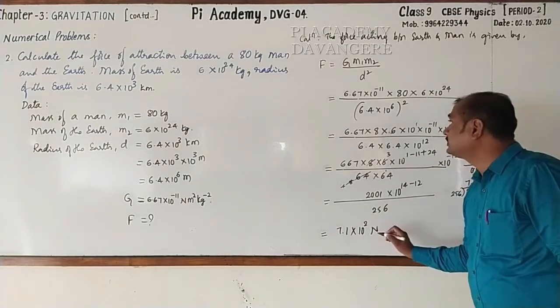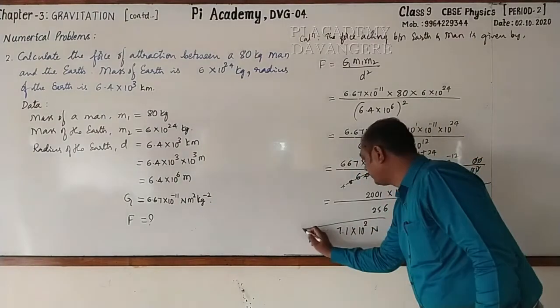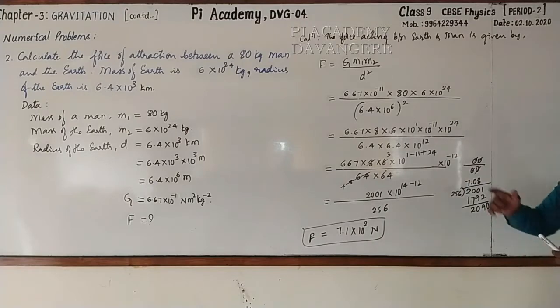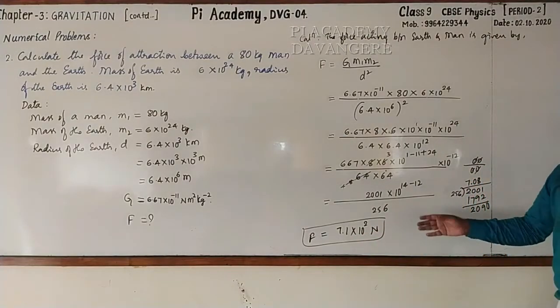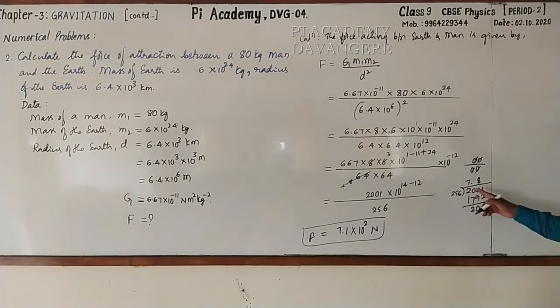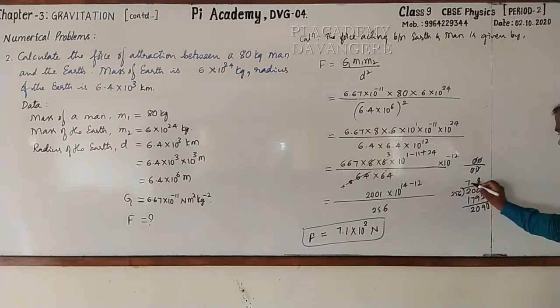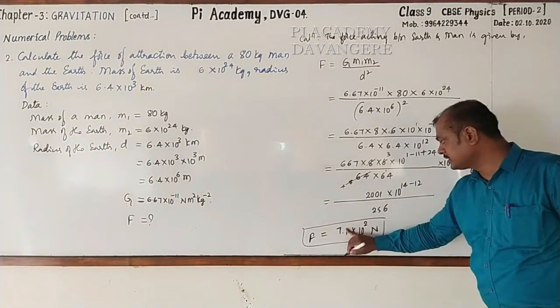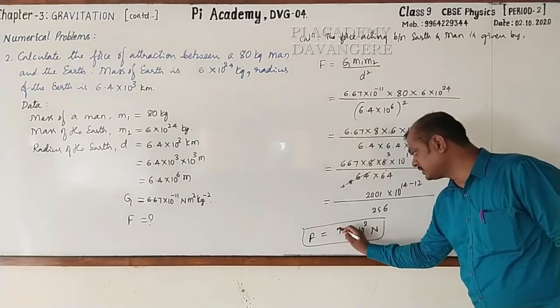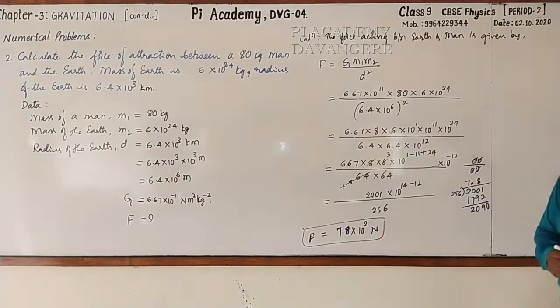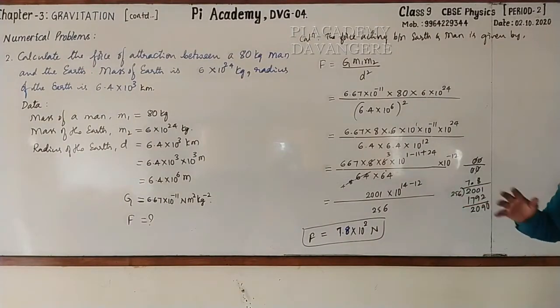So this much force. The force exerted by the earth on the man is 7.1 into 10 raised to the power 2 Newton. Dear students, we have put decimal and we have taken 0, and approximately we can take 8. So this will be 7.8. Please correct it. 7.8 into 10 raised to the power 2 Newton.